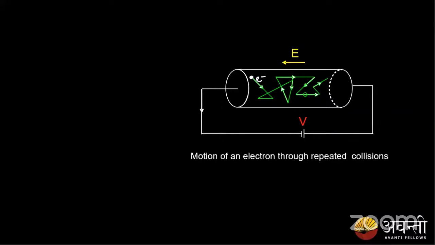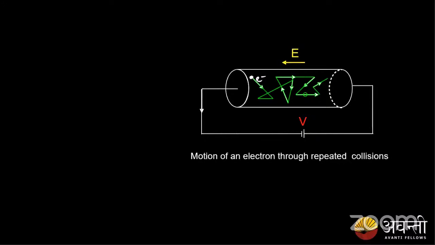For any atom or any object to move, it should experience some force, right? So what is the force experienced by it? Whenever this electron moves inside a conductor, we call it the drifting of electrons.